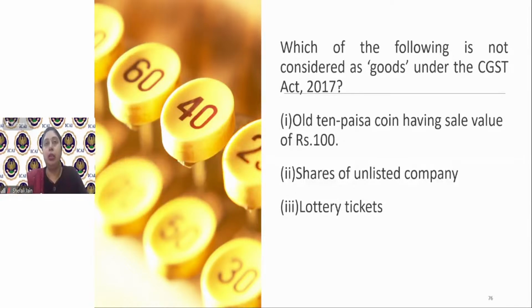Then we excluded money and securities from it. Then we said that actionable claims will be included in goods. Why I am reiterating the definition of goods is so that you can get an idea or hint, and those of you who are not able to recall the definition of goods can get an idea of what the correct answer is. Because my intention is that you should understand the concept instead of just guessing the answer.